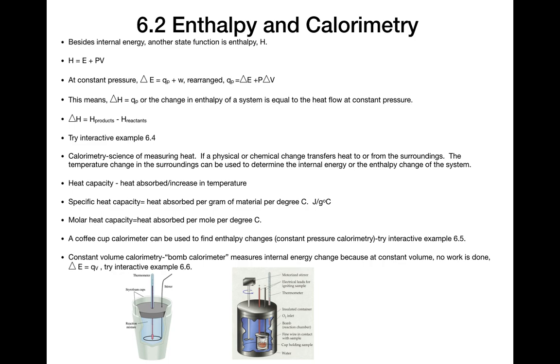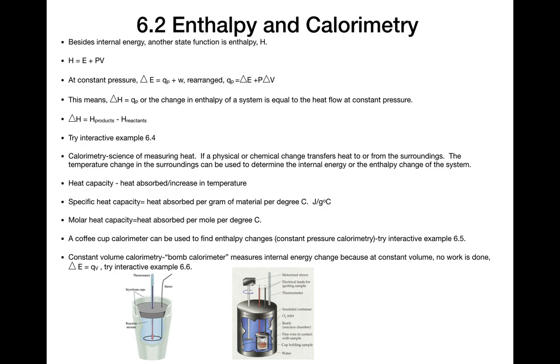Typically in chemistry, and especially in AP chemistry, we use an instrument called a coffee cup calorimeter for measuring these heat changes. We can find enthalpy changes using a coffee cup calorimeter, because we're measuring constant pressure changes, so that is enthalpy. Interactive example 6.5 is an example of using a coffee cup calorimeter.